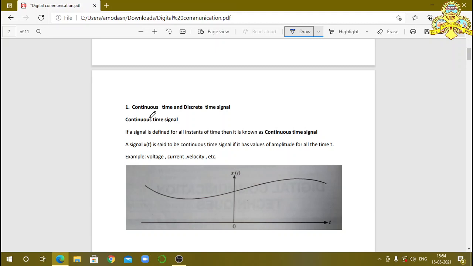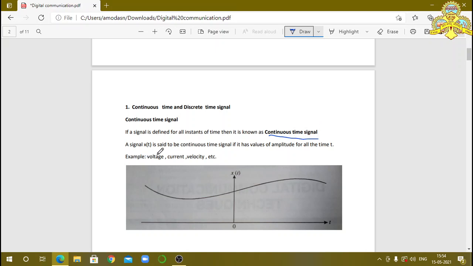The first one is continuous time signal and discrete time signal. In that, the first signal is continuous time signal. Here you observe this waveform. We have a continuous variation in the waveform with respect to time. This is the time, and here we have the continuous variation with respect to time. Then it is called a continuous time signal. If a signal is defined for all instants of time, for each and every instant of time, then it is called a continuous time signal.